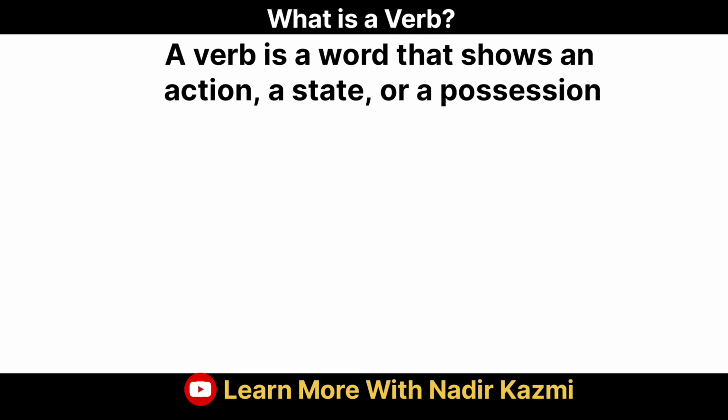For example, if I say, Ali runs fast. Here, the word runs shows an action. It is showing the action of noun Ali, subject Ali. So that's why it is a verb.